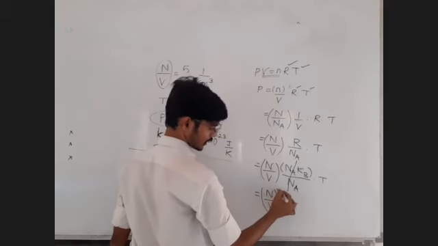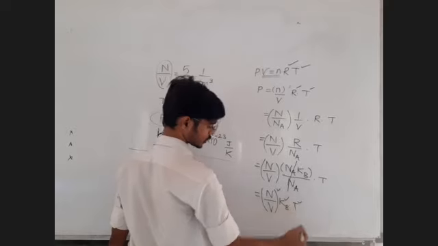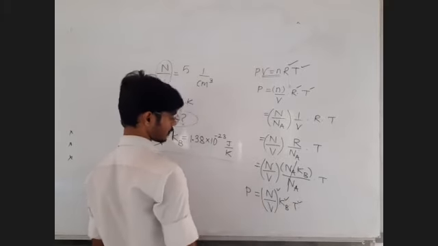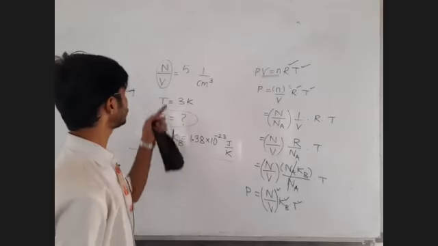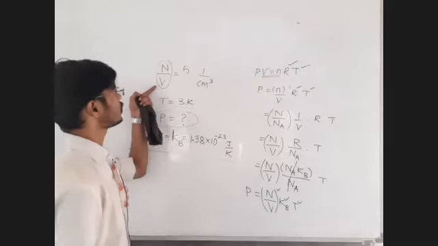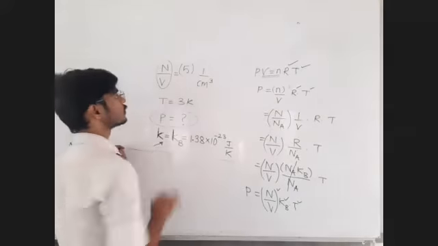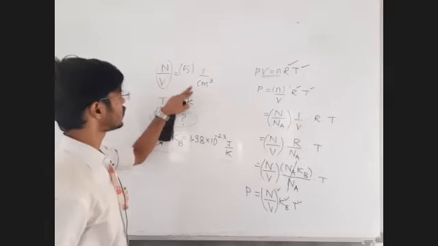This bracket value we are given, Kb we are given, temperature we are given. So this is our value of pressure. But now you may make a silly mistake while putting the value of number of molecules per unit volume: you may directly write their phi, which will be a mistake. We have to put the values in SI unit.